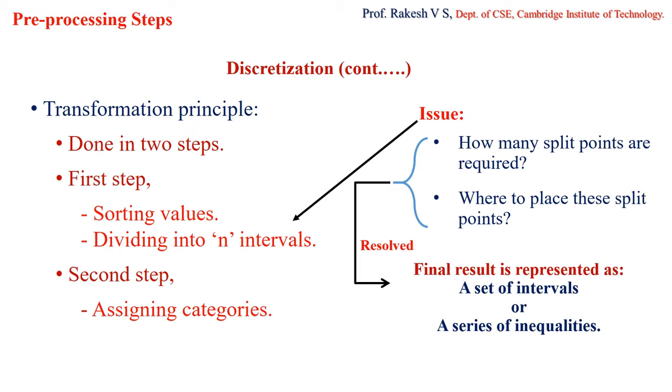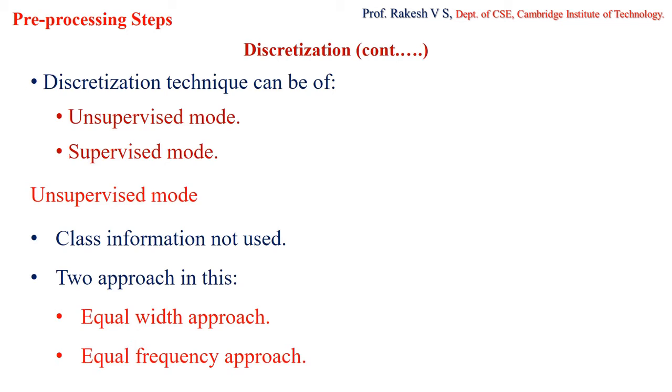Once this is sorted out, discretization can be performed in two ways. One is the unsupervised mode of discretization, and the second is the supervised mode of discretization. As I said earlier, we shall first look into the unsupervised discretization mode.